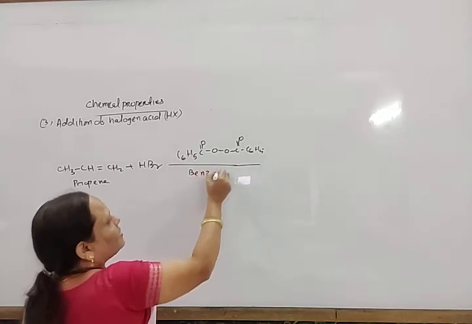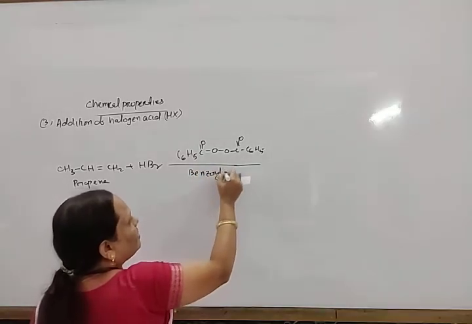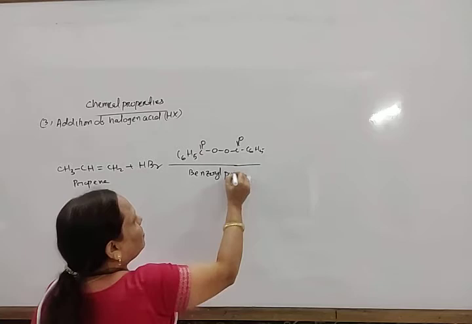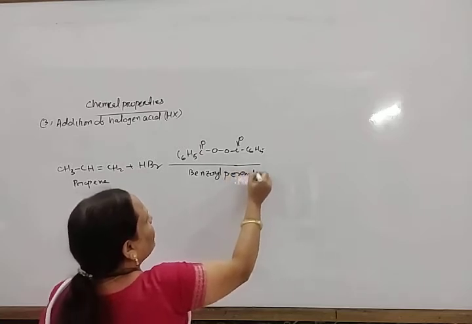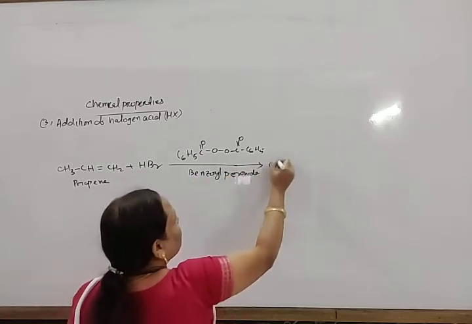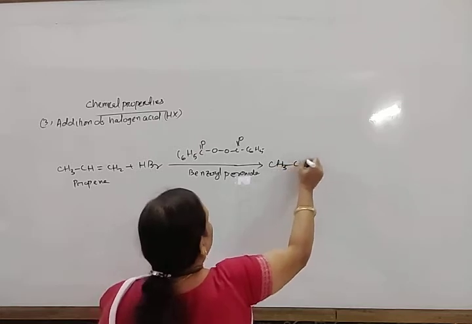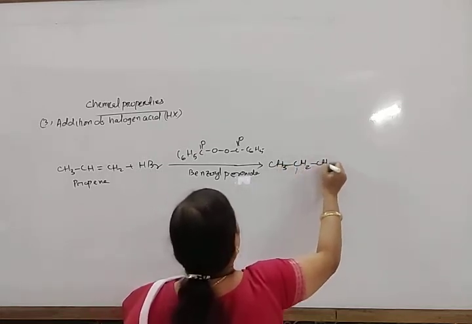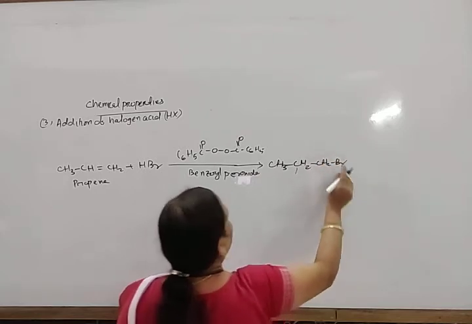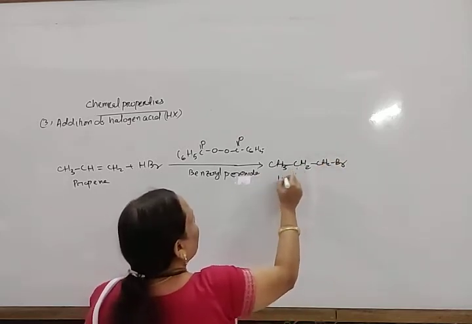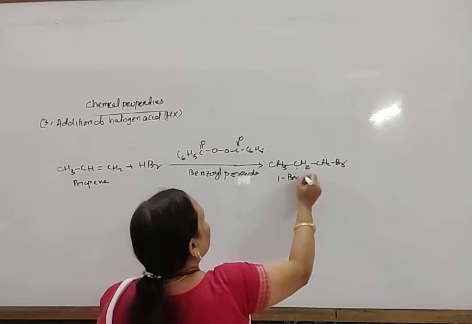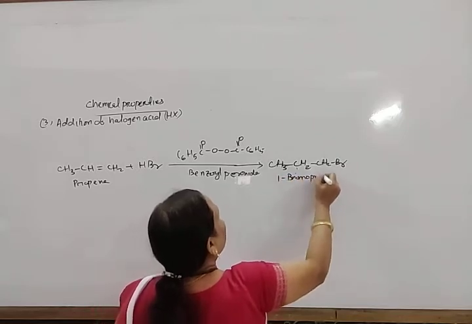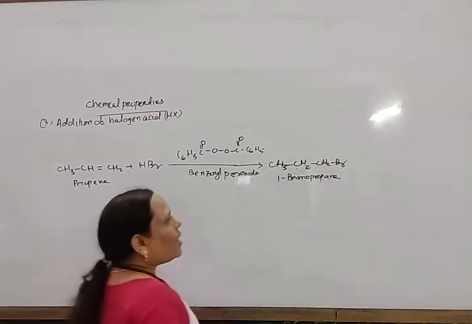So when the addition takes place in presence of benzoyl peroxide, then it gives CH3CH2CH2Br, 1-bromopropane.